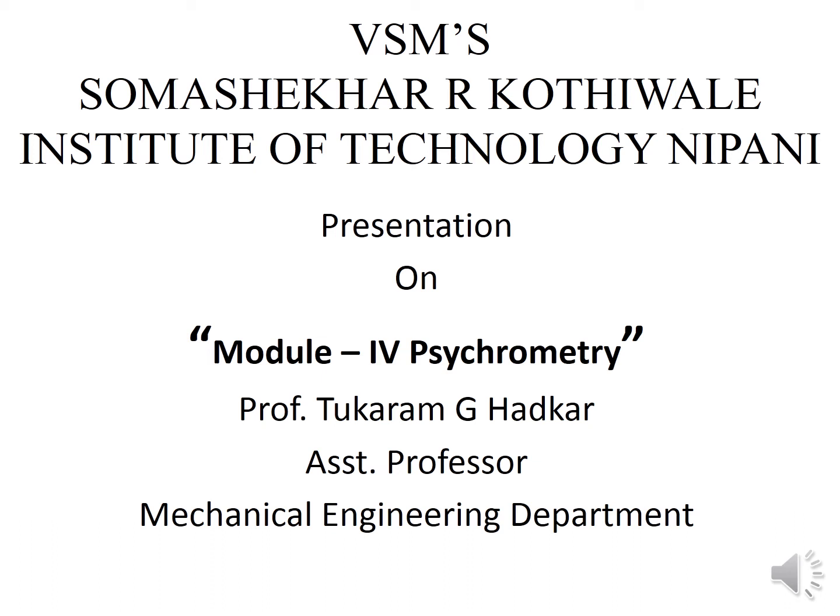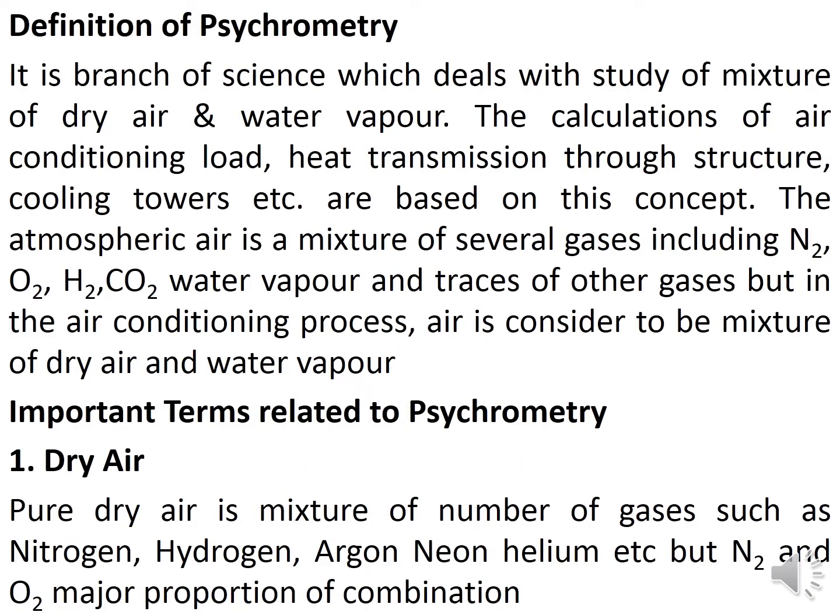Hello everyone. Today I am going to start module 5, second bit. I will start psychrometry. The definition of psychrometry we can see. Psychrometry is the branch of science which deals with the study of a mixture of dry air and water vapor. So psychrometry is basically a study of a mixture of dry air and water vapor.